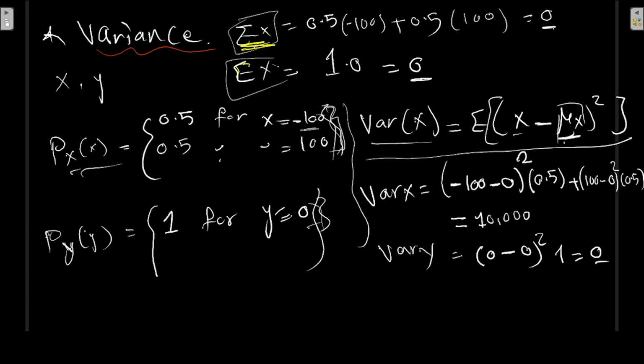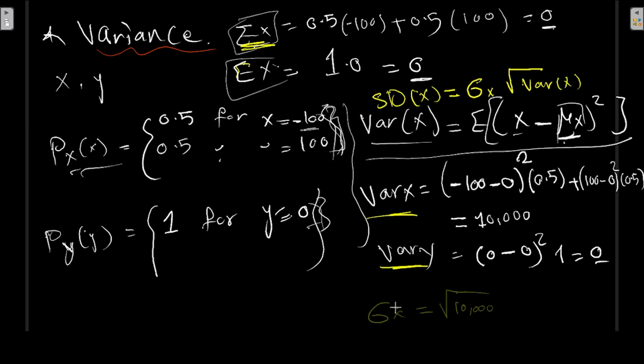Note that the variance of x has a different unit than x. For example, if x is measured in meters, then the variance of x is in meters squared. To solve this issue, we tend to use something called the standard deviation. Sigma of x is equal to the square root of the variance. So if I want to capture the standard deviation here, it is going to be 100, and for y it is the square root of 0. Again, it is 0.